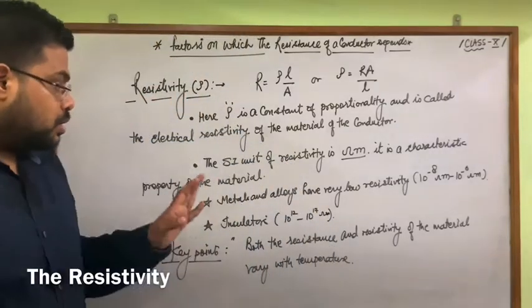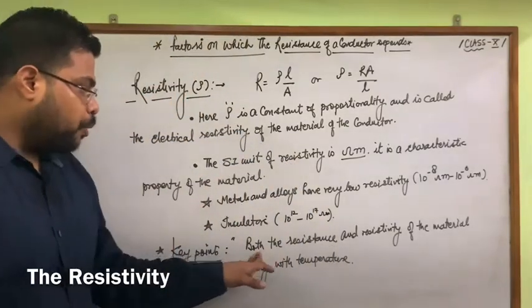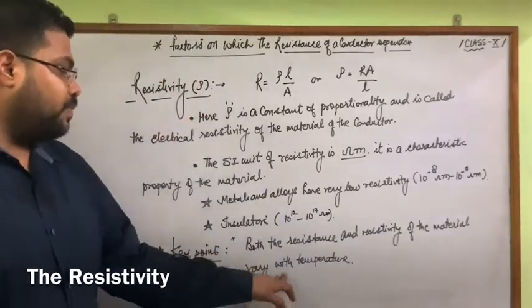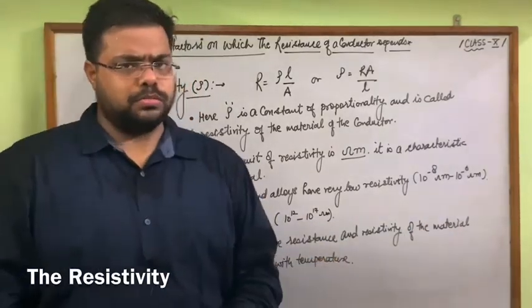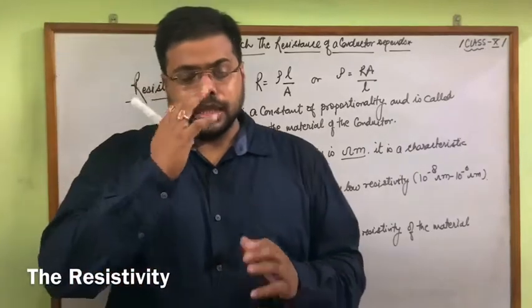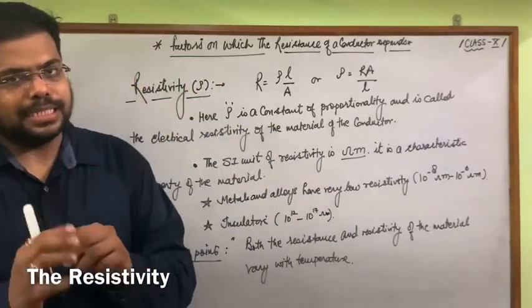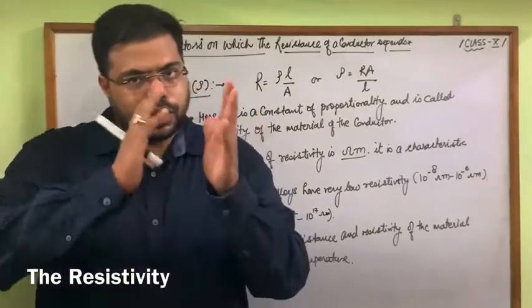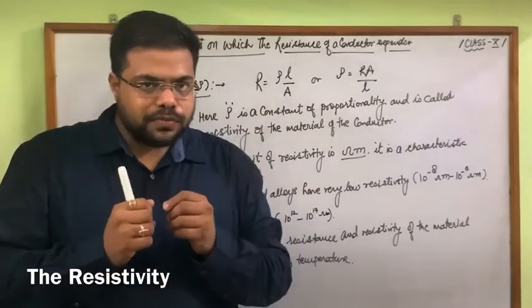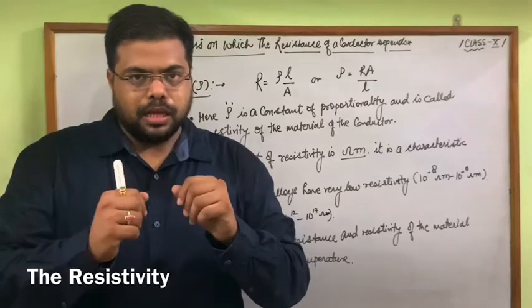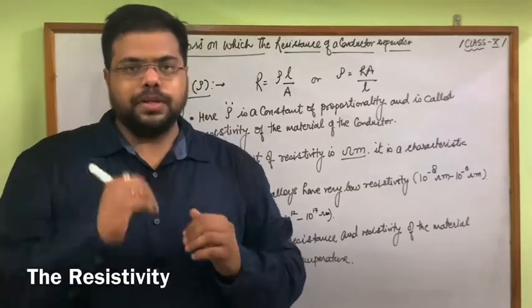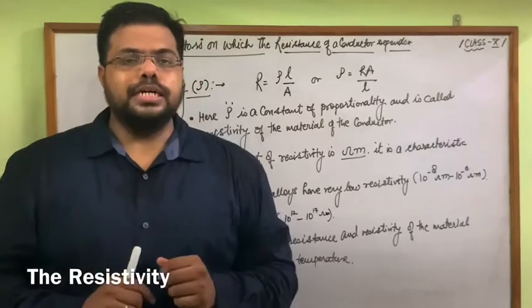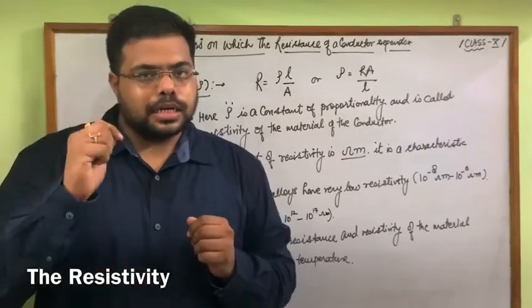Key point, very important: both the resistance and the resistivity of a material vary with temperature. Definitely they have a different sense. I give you an example. Suppose those are very good conductors and we give some heat, so due to the rise in temperature they lose their conductive nature.